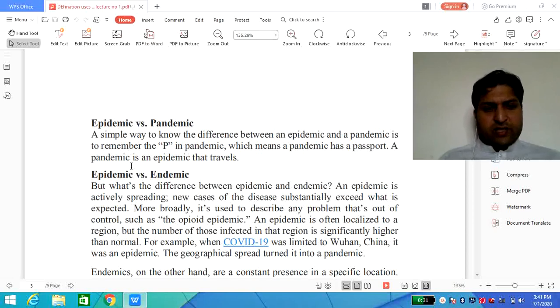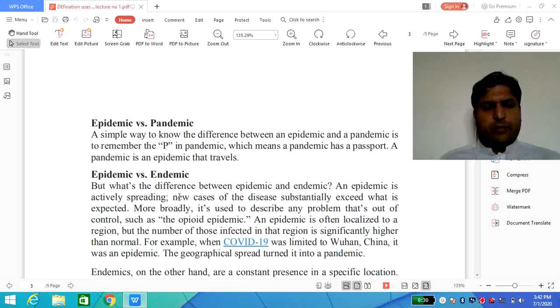So the next one, that is epidemic versus endemic. What's the difference between the epidemic and endemic? Endemic, let's suppose if a disease condition is present in a respective society, in a respective community, that is to be known as endemic. It means that there is no outbreak of the condition.